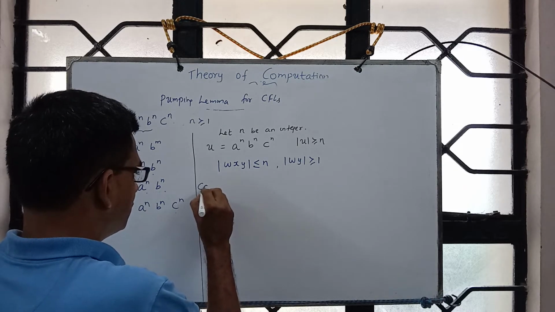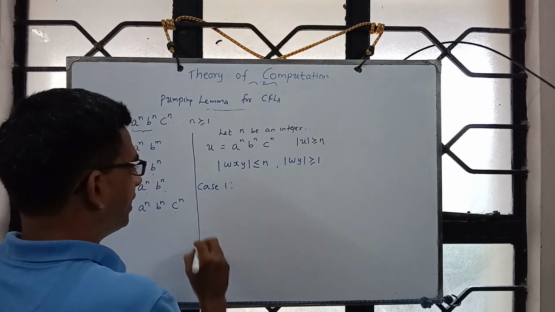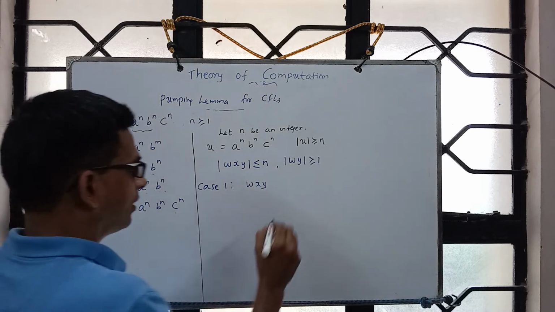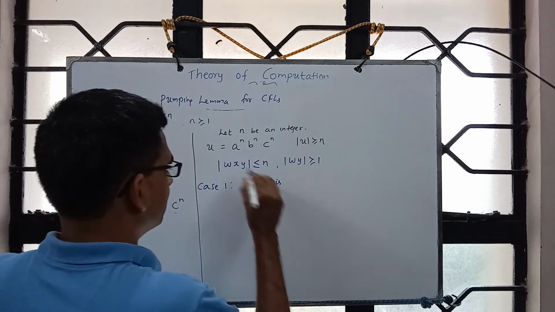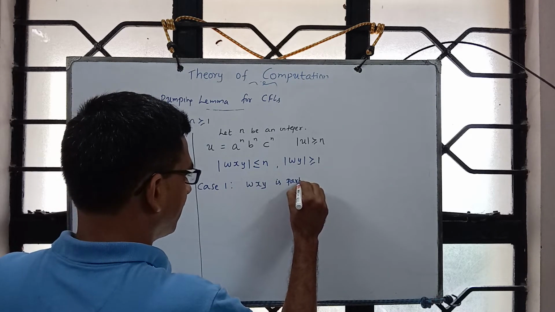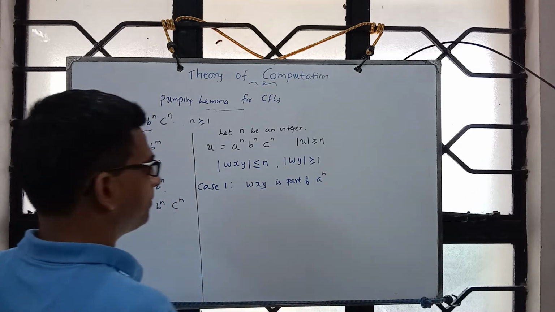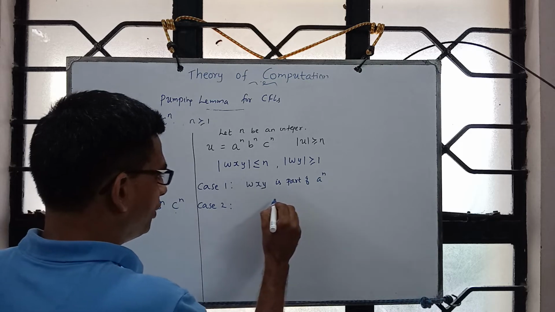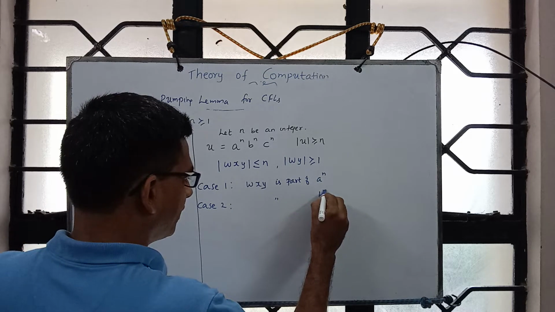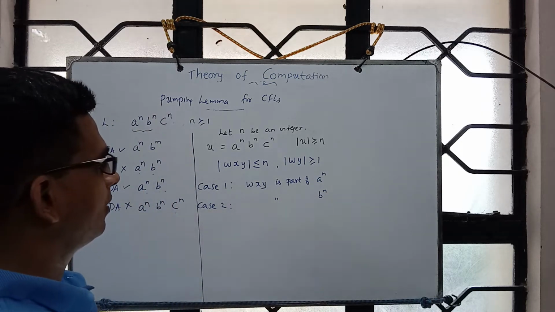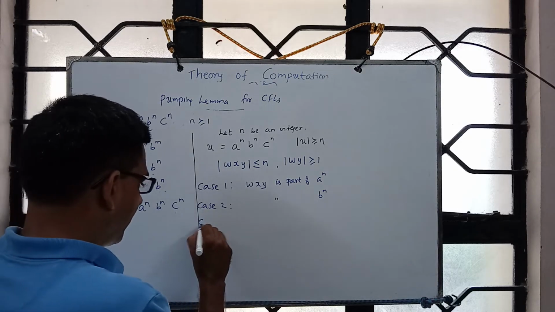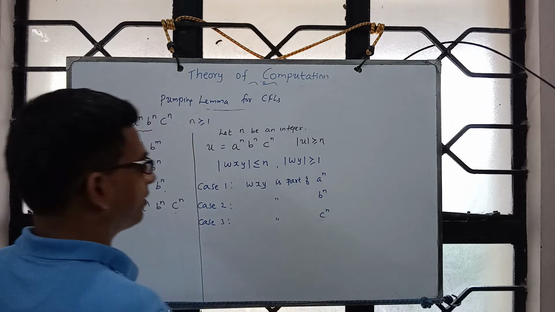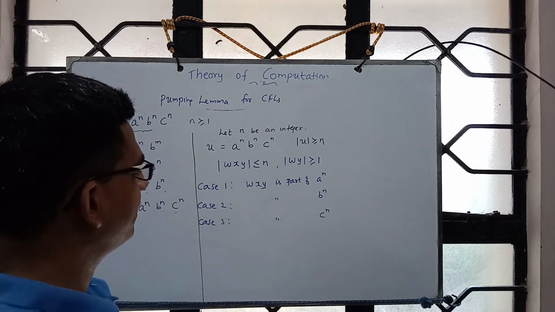Fine. So which means case 1, wxy is part of a power n. Case 2, wxy is part of b power n. And case 3, wxy is part of c power n, because the decomposition could be anything.